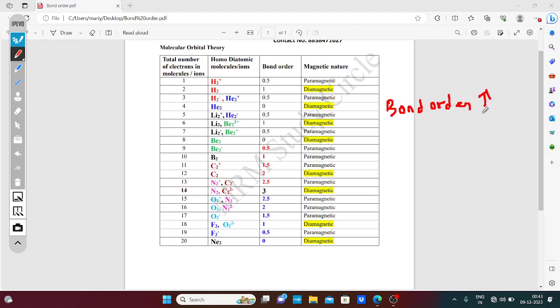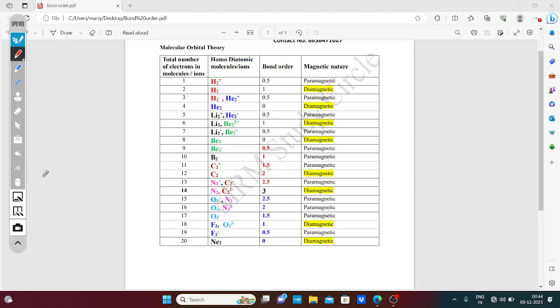When bond order is increasing, bond length is decreasing, because bond order is inversely proportional to bond length. And as bond order increases, bond dissociation energy also increases, and stability also increases. Remember this. Bond order increasing, bond length decreasing. Bond order increasing, bond strength or bond dissociation energy increasing, and stability also increasing.